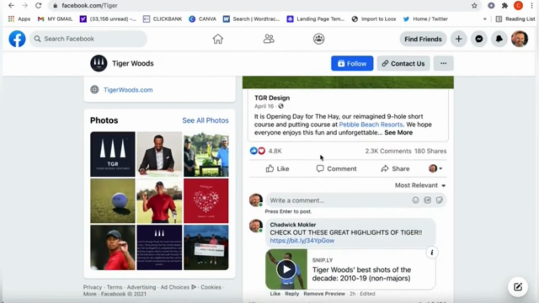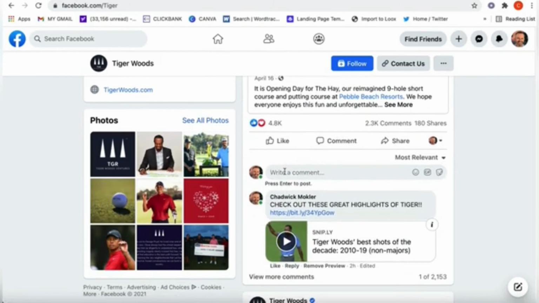So what we're going to do is just comment. Now this is an important step also. Don't just hit it with the link. Throw a quick sentence in there that describes the video. So we're going to say, great video of Tiger with his son. And then we're going to drop the link right there. Great video of Tiger and son. Now paste the link and watch what happens here.